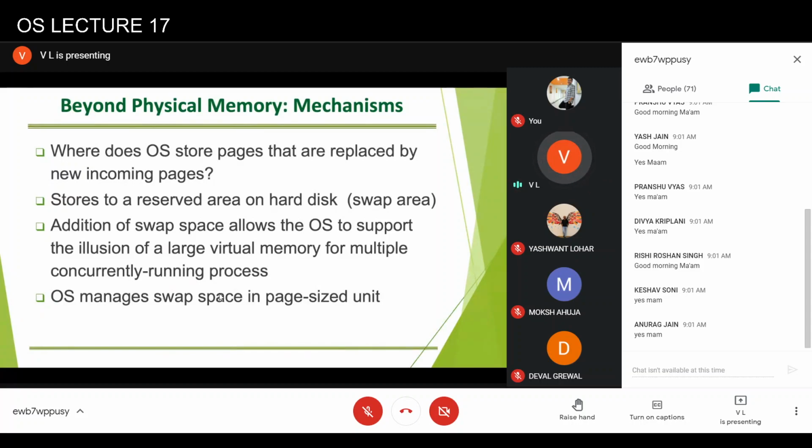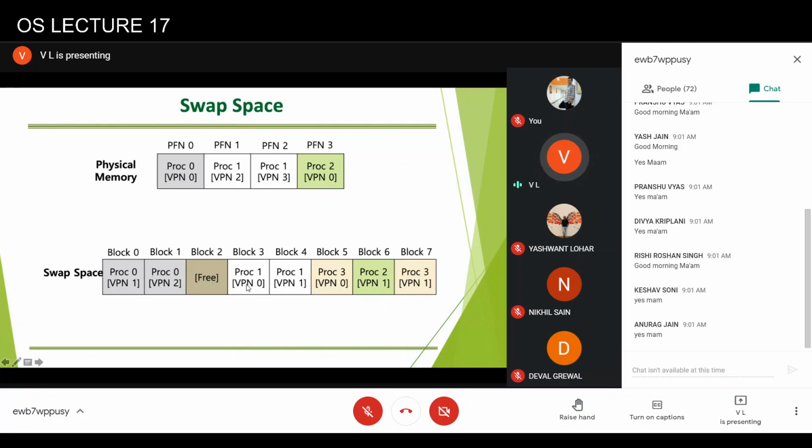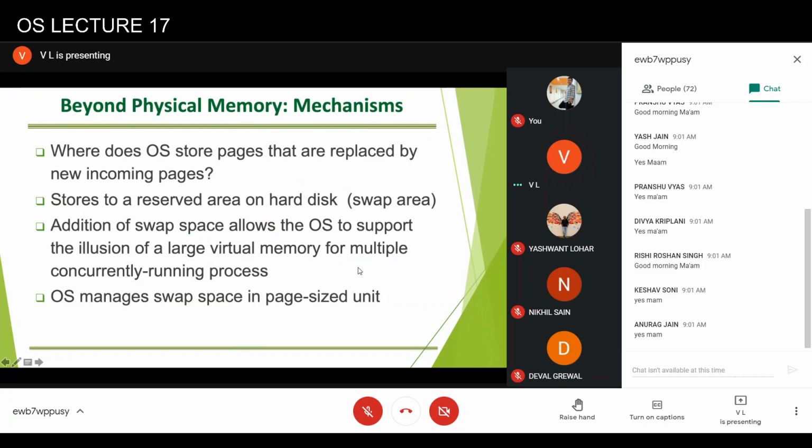Because in case of a file system, depending upon how the file is stored, it might be stored as a linked list. So if you want to access page number 10, then you may have to find out which block it belongs to, and then find the position of that block by traversing the linked list. But in case of swap area, it can still be managed as a chunk, as an array of pages, and the operating system can maintain a special table for faster access. So as far as the swap space is concerned, it is also managed in terms of pages.